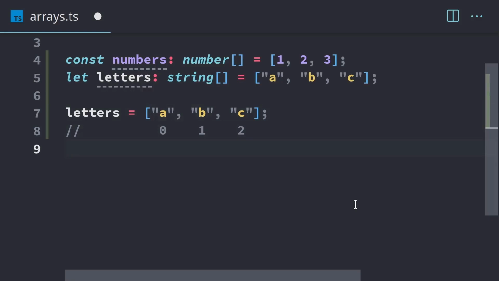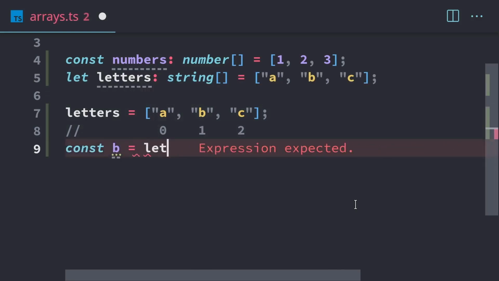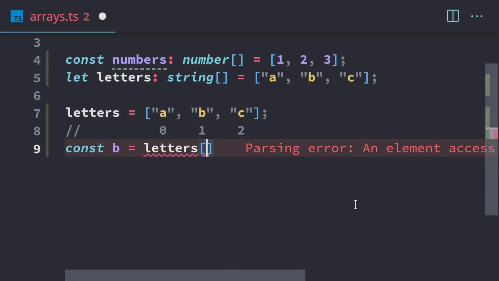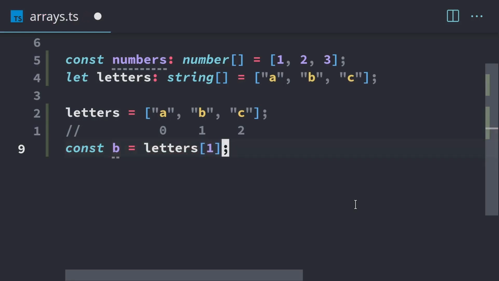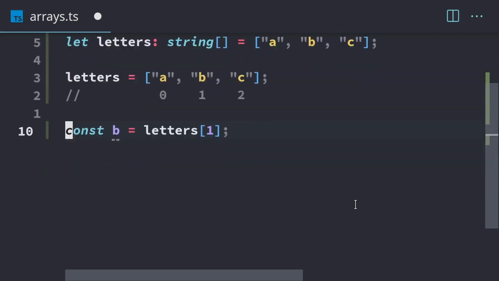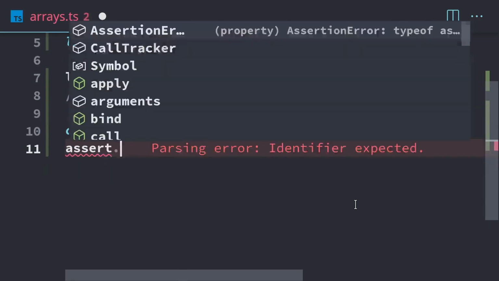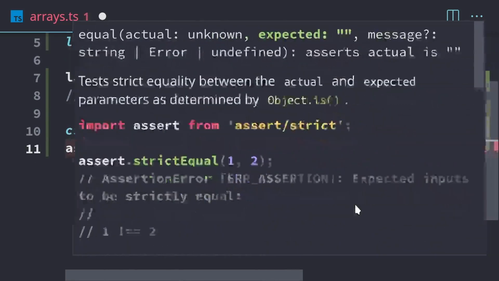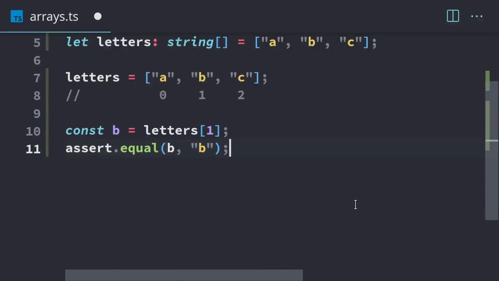So if we want to get to letter B, we can access it by taking the letters variable, using the square brackets, and putting the index number. The index for B is 1, so we're going to put a 1 right there. And that's going to give us the letter B. And we'll do an assertion on that as well. So B is going to be equal to B.